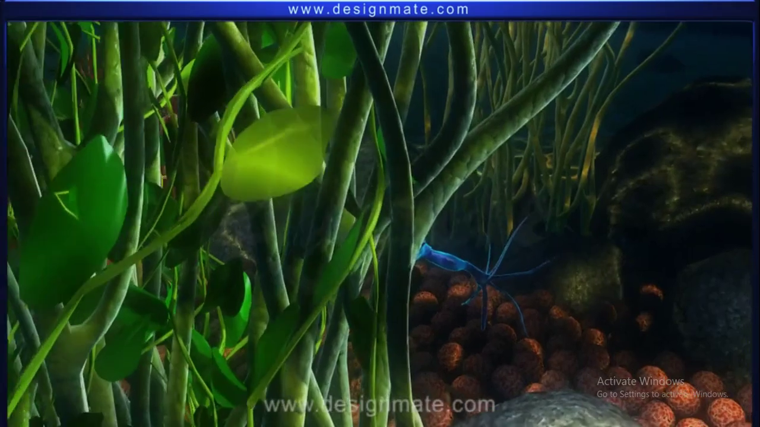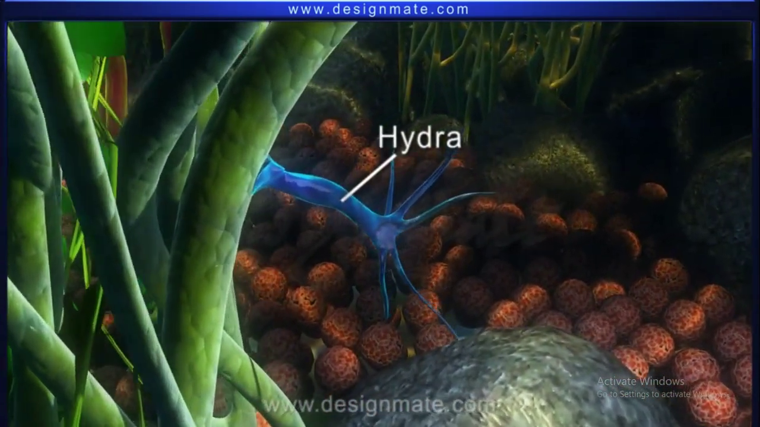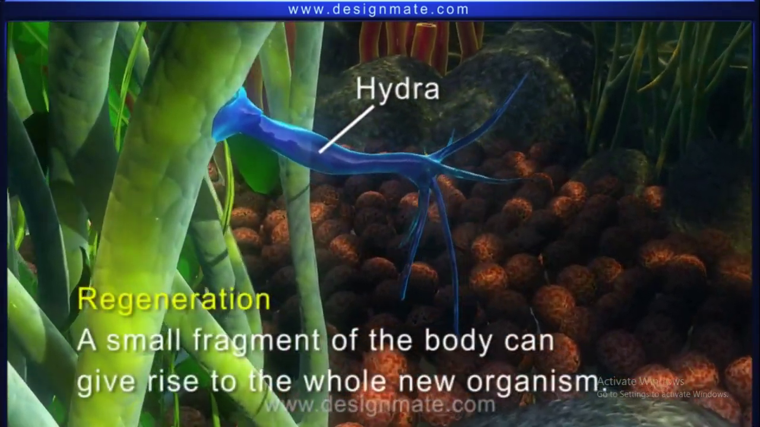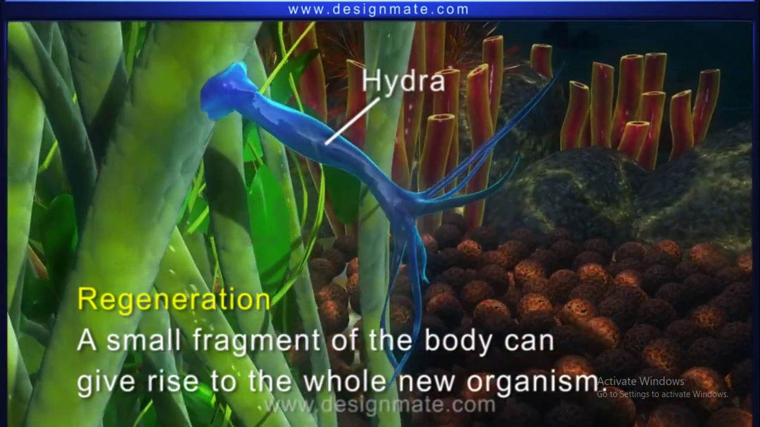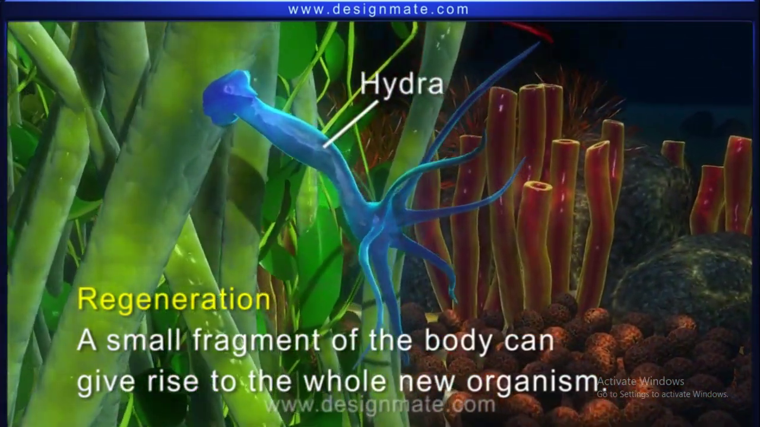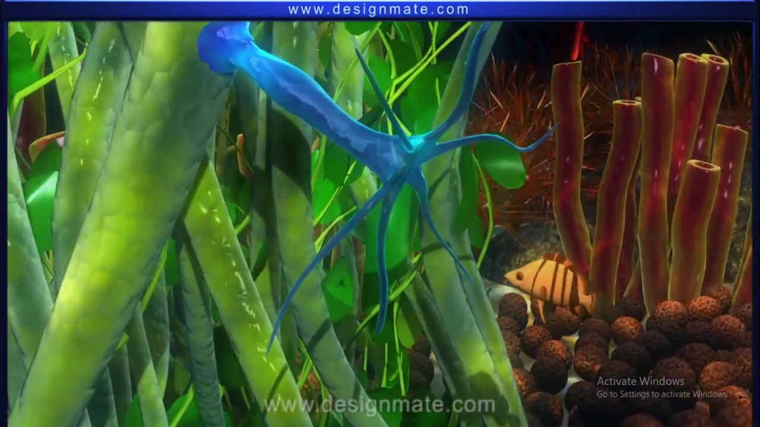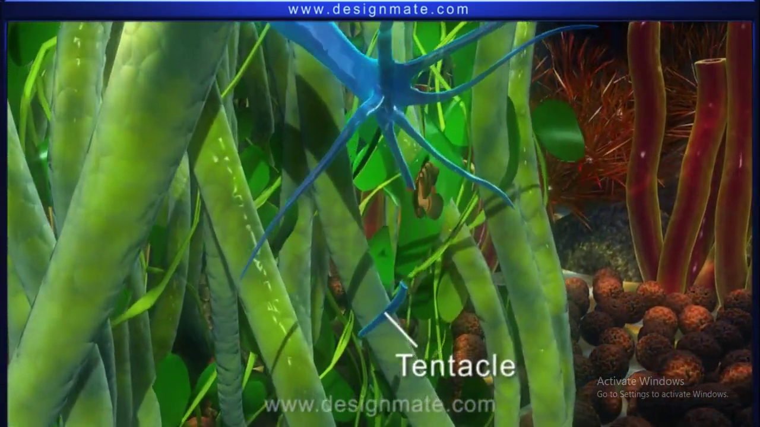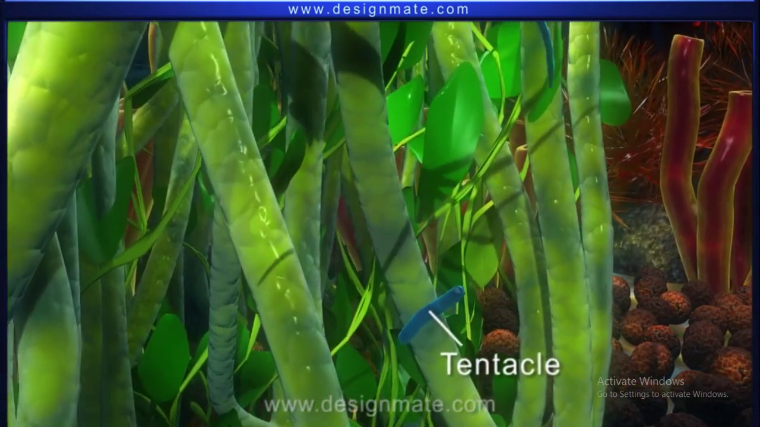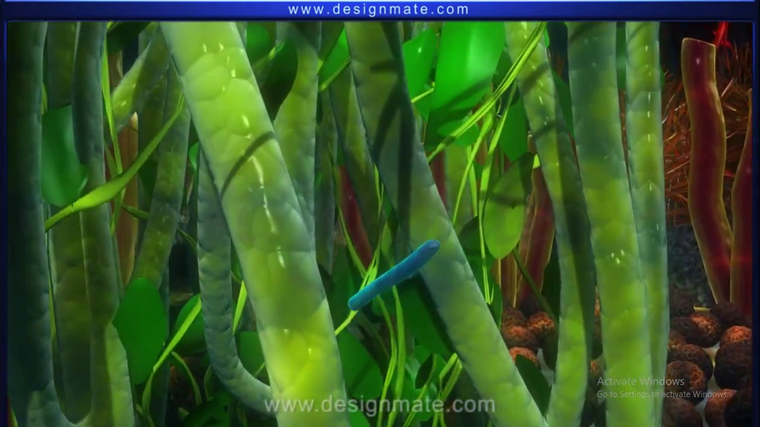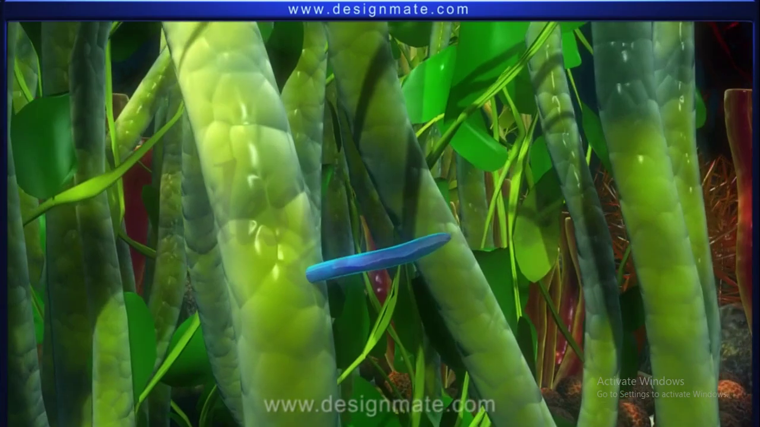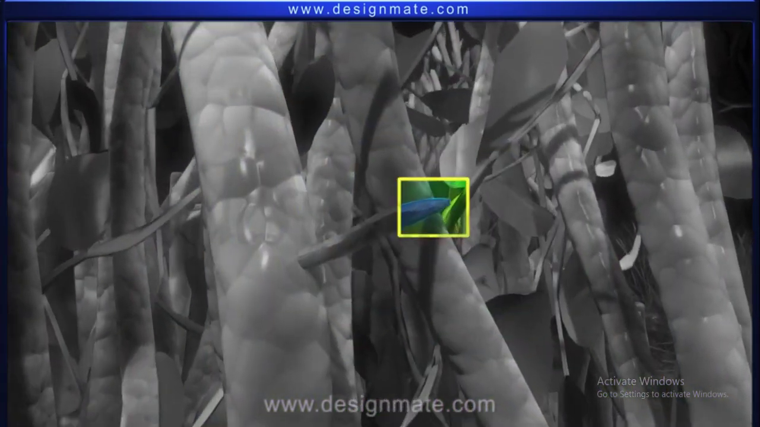In some animals like Hydra, we see a great ability of regeneration. A small fragment of the body can give rise to a whole new organism. If a tentacle is broken off from the body of a Hydra, then a detailed observation shows that in this isolated fragment,